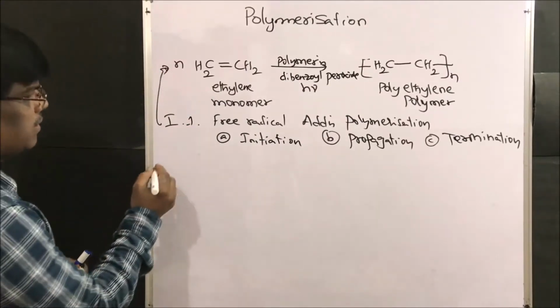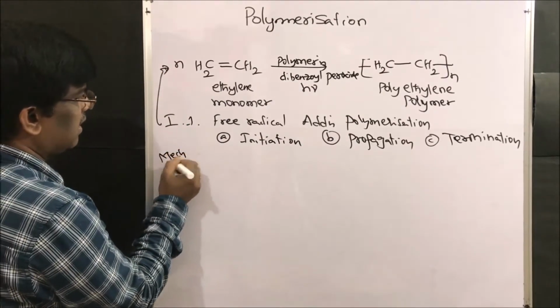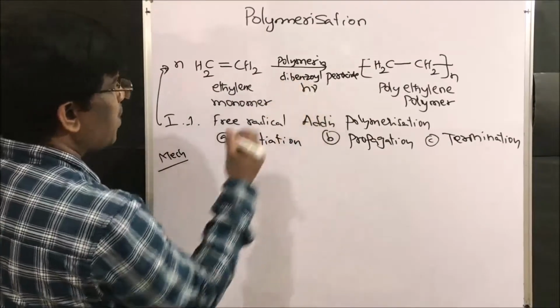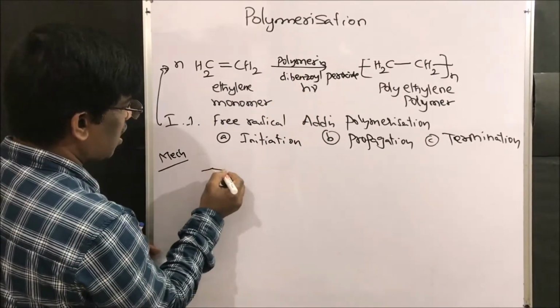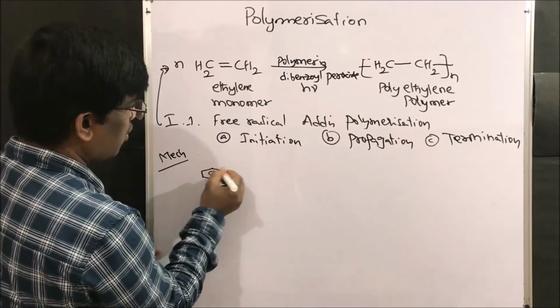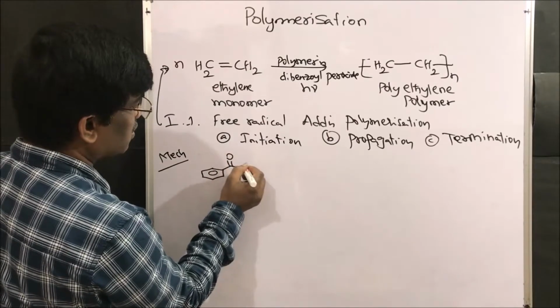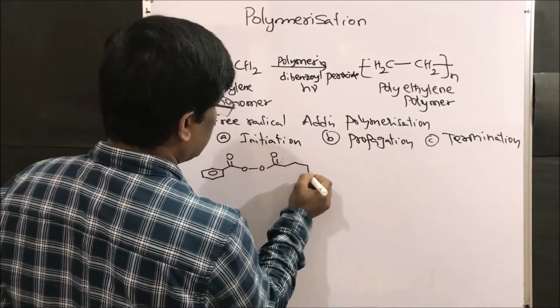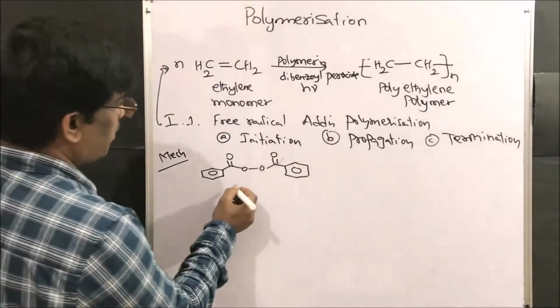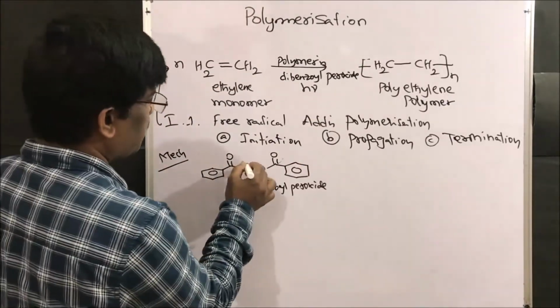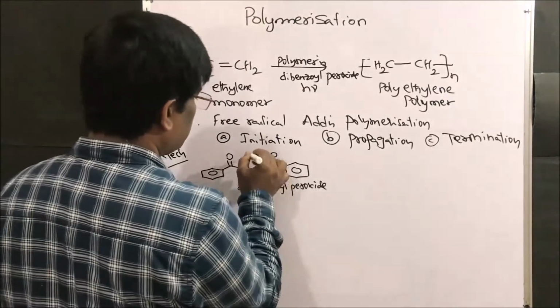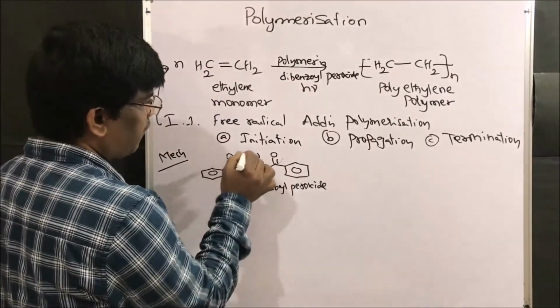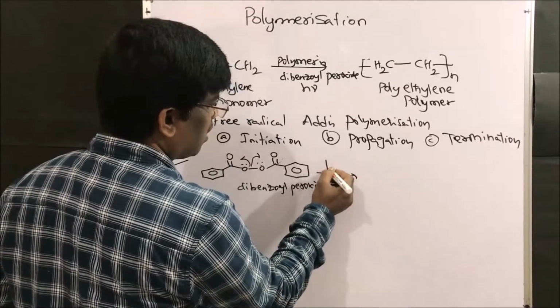So what is the mechanism? Let us learn the mechanism. Dibenzoyl peroxide. I am going to write dibenzoyl peroxide. Since it has a peroxide bond, it is going to undergo homolytic fission in the presence of light.